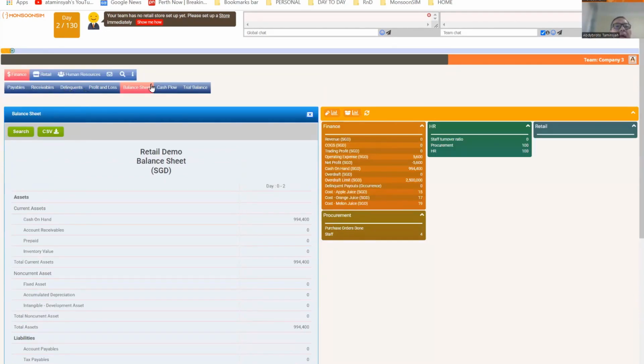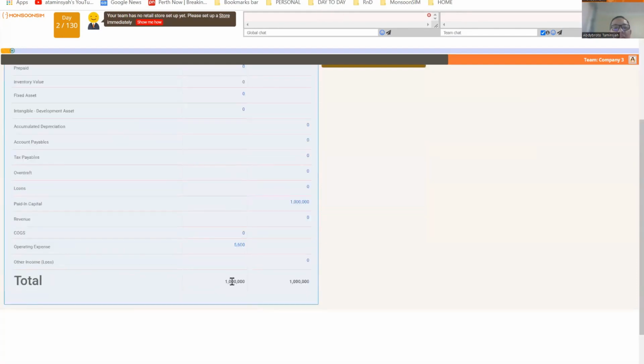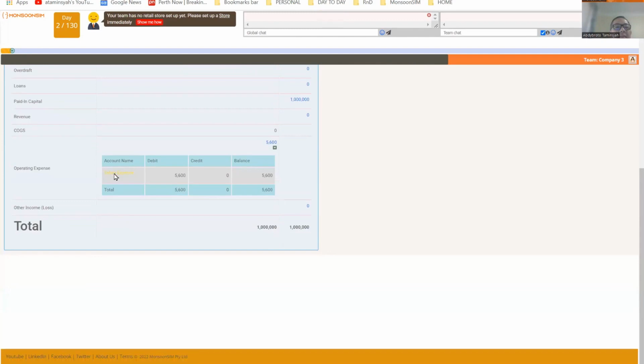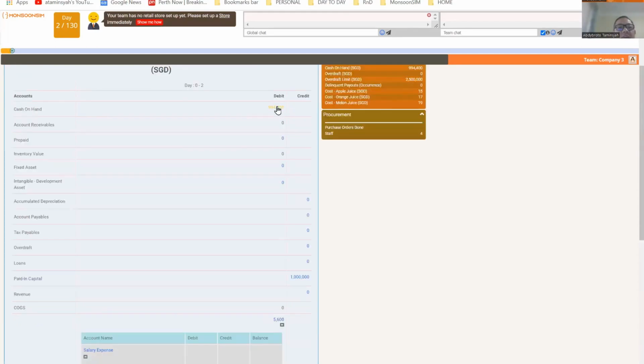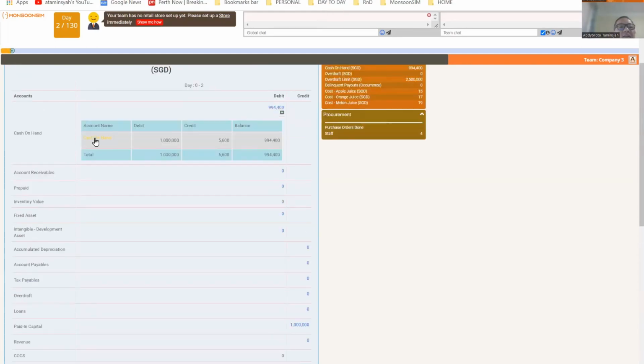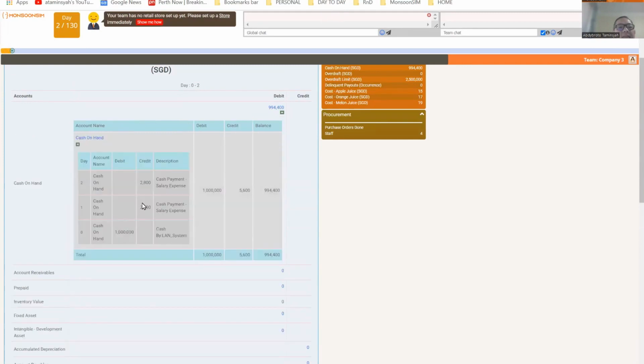Okay? And of course, you can look at the trial balance. This is the trial balance. Left and right must be equal. And look at the operating expense, 5,600, and it is under salary expense. When you increase expense, it's in the debit column, right? So debit 2,800 for day 1, day 2. The reverse is on your cash here. Look at that. The cash is your asset. What happened to the asset is credit, 2,800.